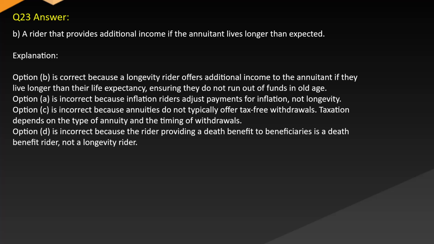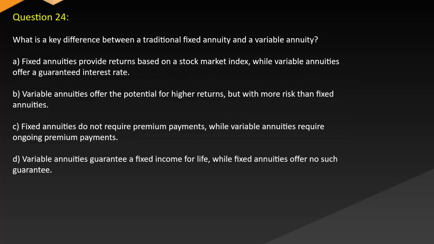Option A is incorrect because inflation riders adjust payments for inflation, not longevity. Option C is incorrect because annuities do not typically offer tax-free withdrawals. Taxation depends on the type of annuity and the timing of withdrawals. Option D is incorrect because the rider providing a death benefit to beneficiaries is a death benefit rider, not a longevity rider. Question 24. What is a key difference between a traditional fixed annuity and a variable annuity?